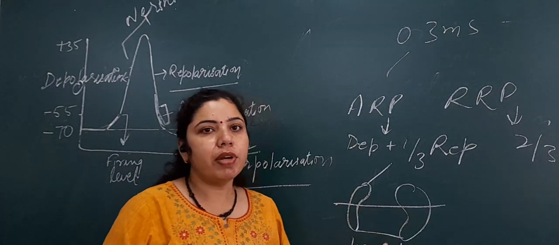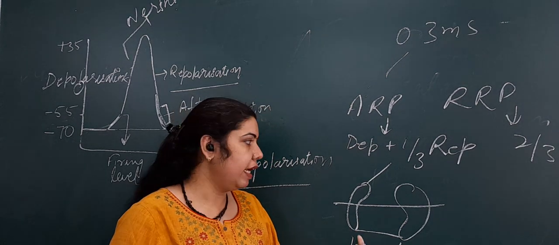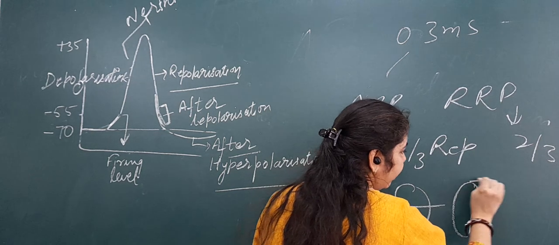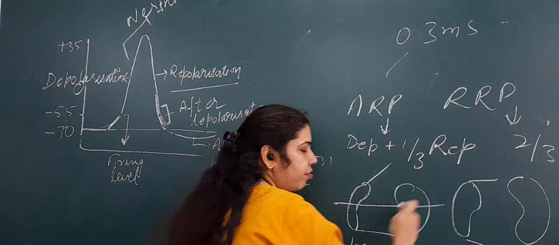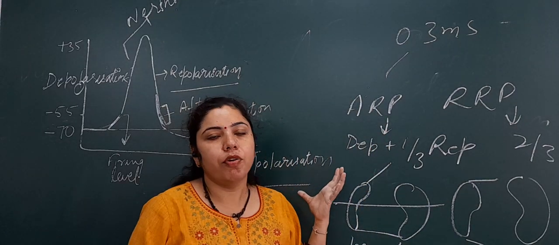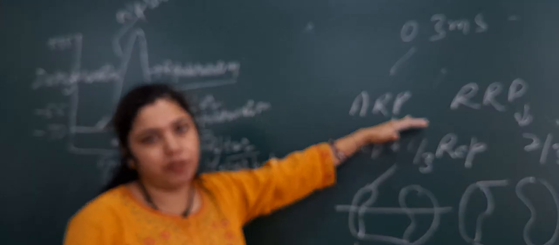The membrane cannot be depolarized again till the voltage gated sodium channels achieve the resting state. Resting state means the activation gate will close and the inactivation gate will open. Till they are transferred again to the active resting state, the tissue cannot be stimulated. That is the absolute refractory period.